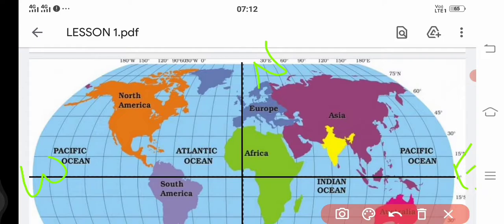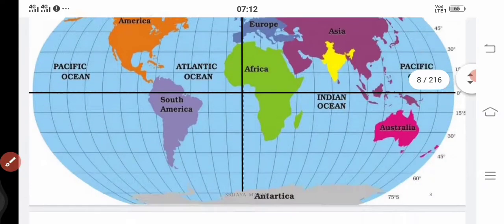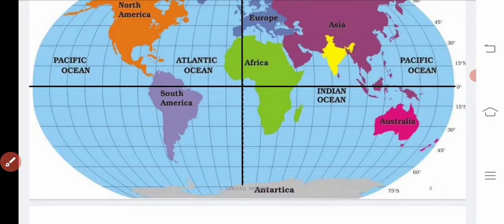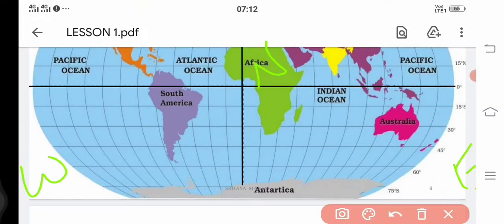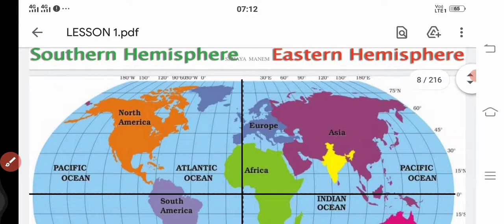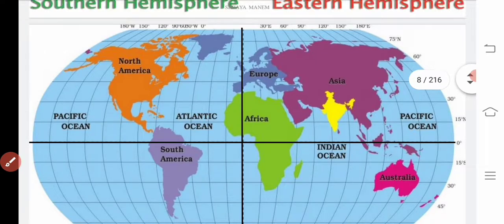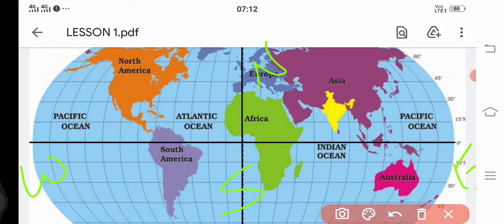The opposite part of the north is what is actually called south. So like that, you may observe here that the world has been divided into four major divisions, that we find: north, south, east, west.